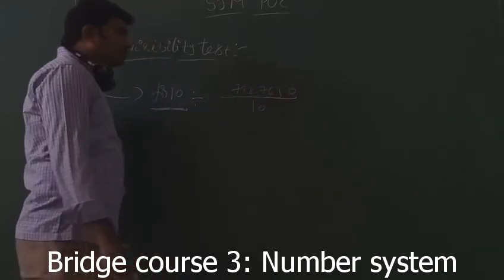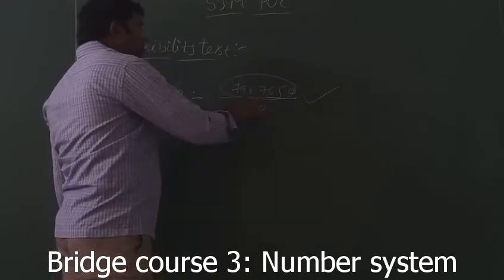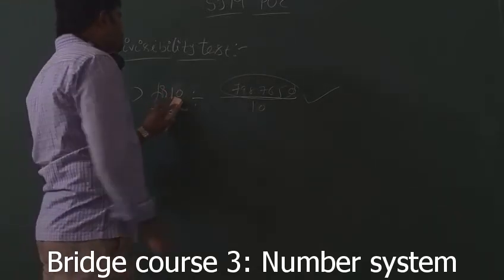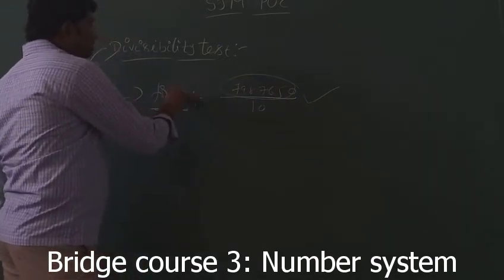The unit digit must be 0, then the whole number is divisible by 10. The whole number is divisible by 10, possible. Next, this is very ordinary: 0, 0, unit digit 0. So then it is divisible by 10, that's it.